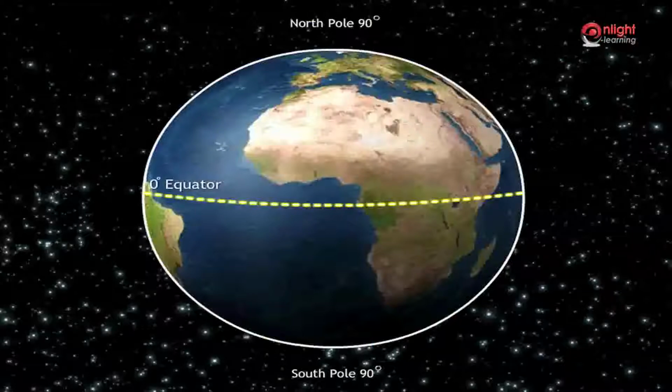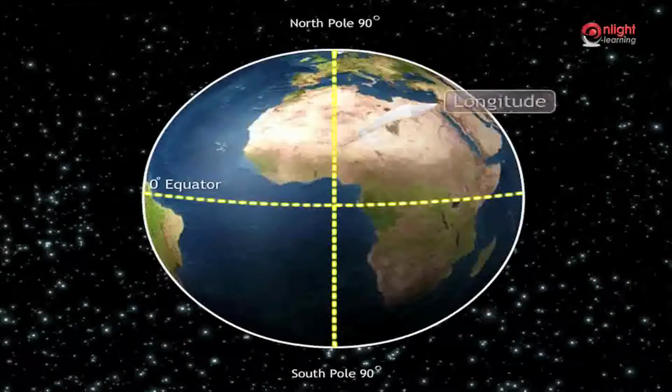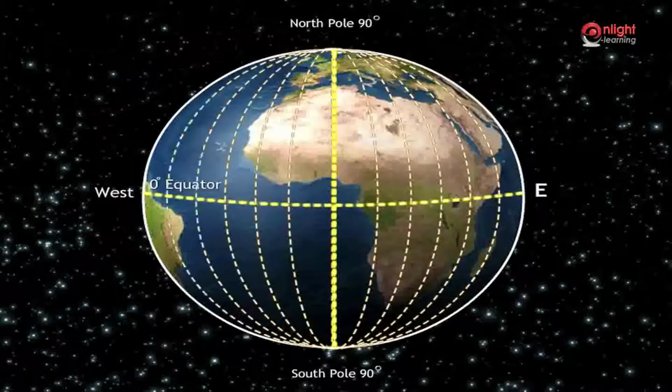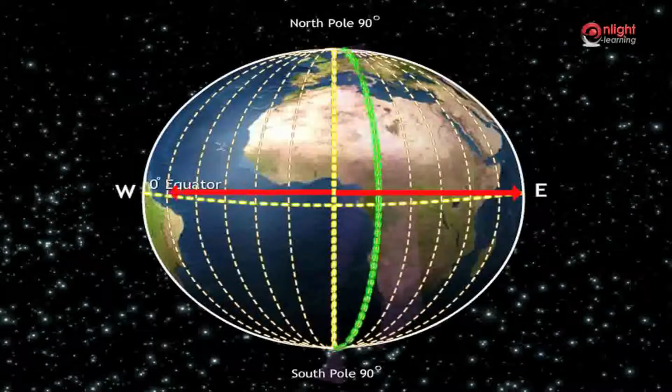Just as the equator is the starting point of lines of latitude, the prime meridian is the starting point of the lines of longitude. Meridians to the east of the prime meridian are labelled as E. Meridians to the west of the prime meridian are labelled as W. Meridians show how far to the east or west of the prime meridian a place is. The meridian 180 degrees east and the meridian 180 degrees west are the same line.